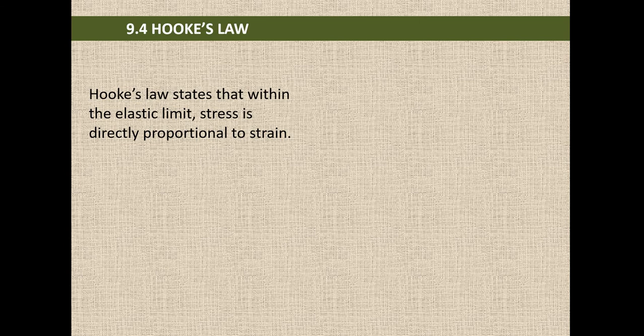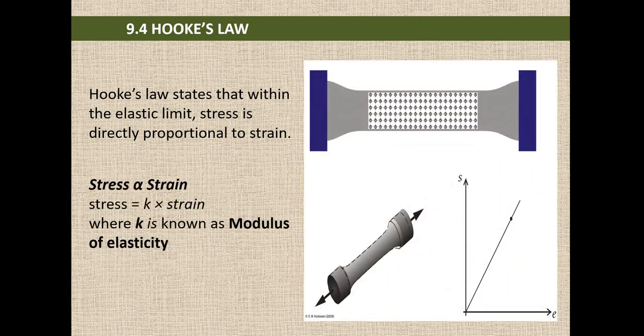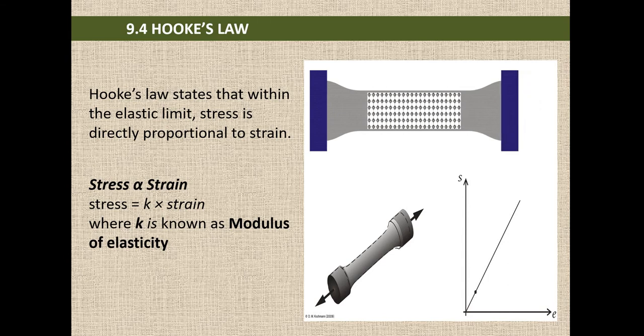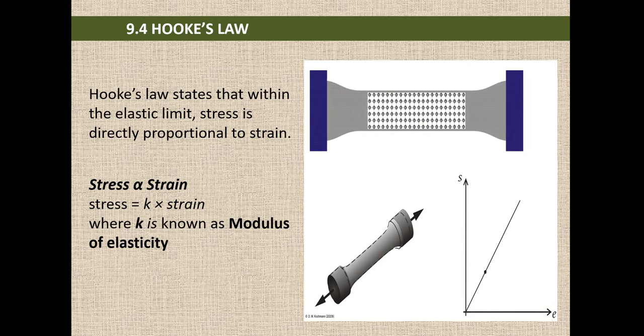What is meant by elastic limit? That we will discuss later on. Within the elastic limit, stress is directly proportional to strain, or stress by strain is equal to a constant, or we can write stress equal to a constant into strain, and that constant is known as modulus of elasticity. So if we plot a graph between stress and strain, what can we see?